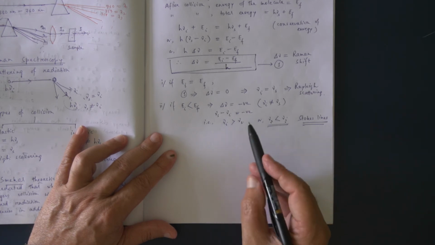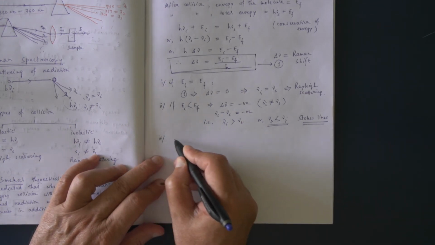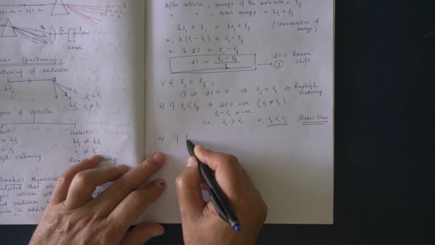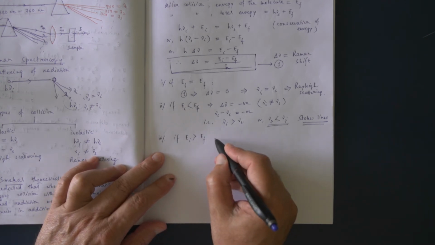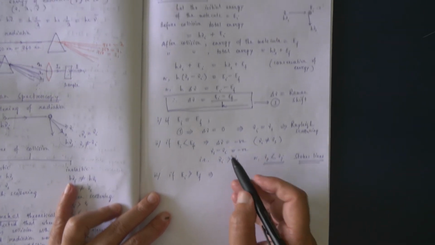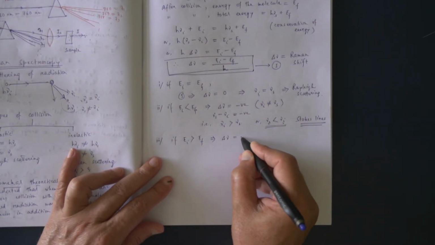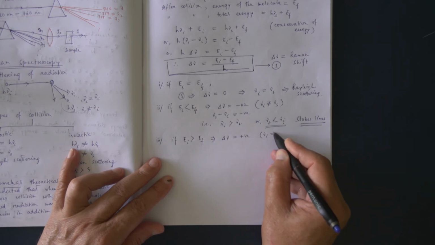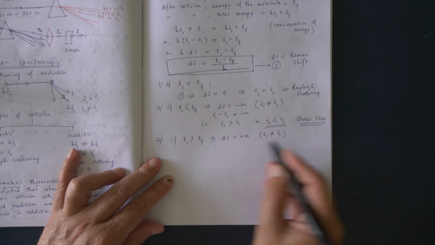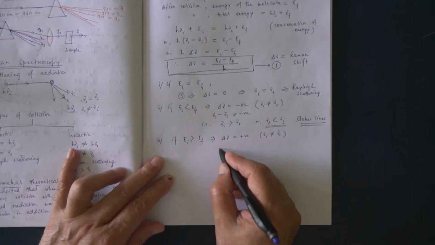Now third condition is that if EI is greater than EF, then what happens? That means del nu is positive. Once again, this is not equal to this, so Raman scattering. Now what we get?